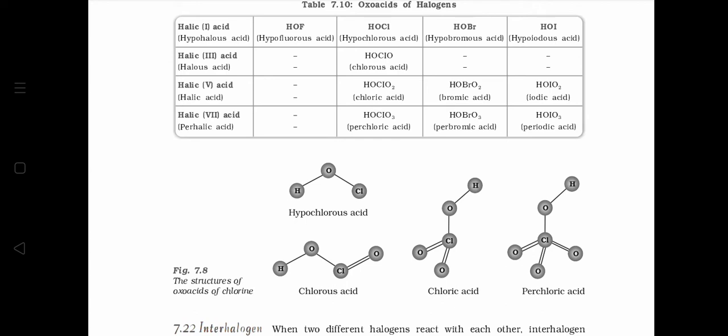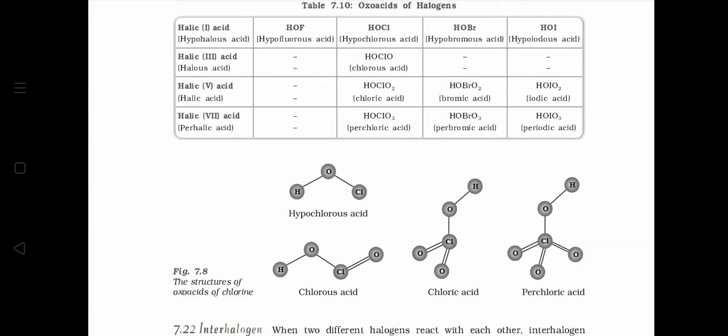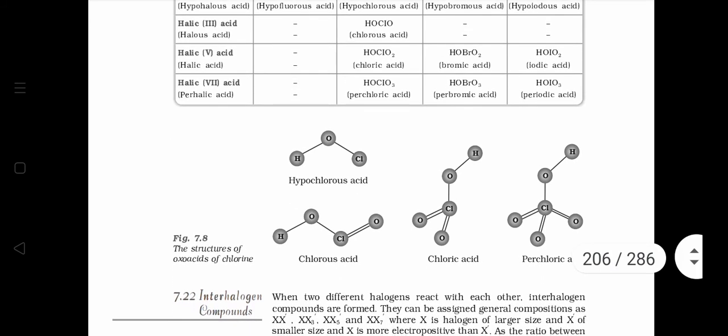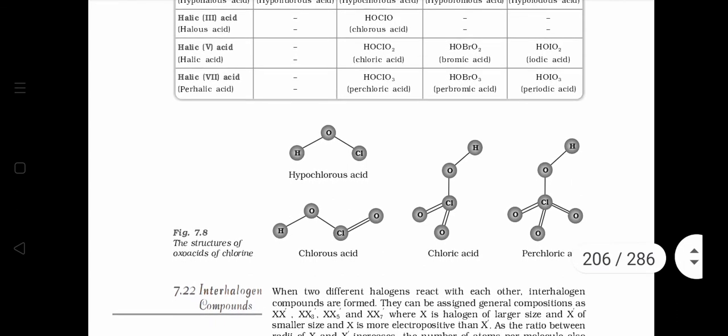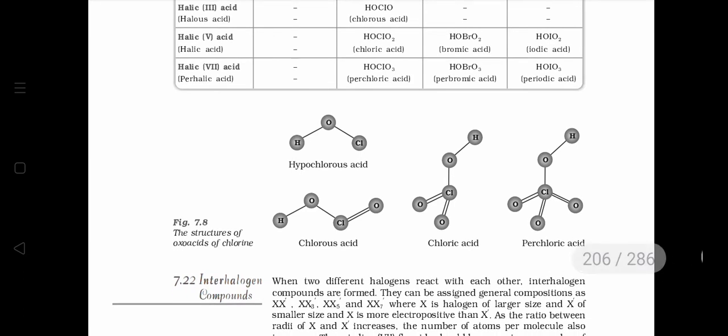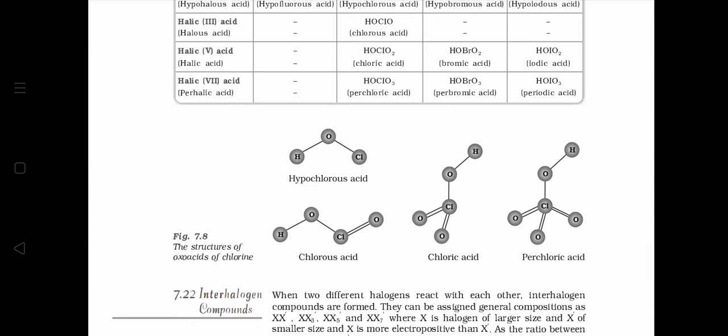Similarly, halic 3 acids are called as halous acid. For example, chlorous acid, bromous acid, iodous acid. Halic 5 acids were called as halic acids like chloric acid, bromic acid, iodic acid. And last is halic 7 acids, they are called as perhalic acid. For example, perchloric acid, perbromic acid, periodic acid with formula HOClO3, HOBrO3,